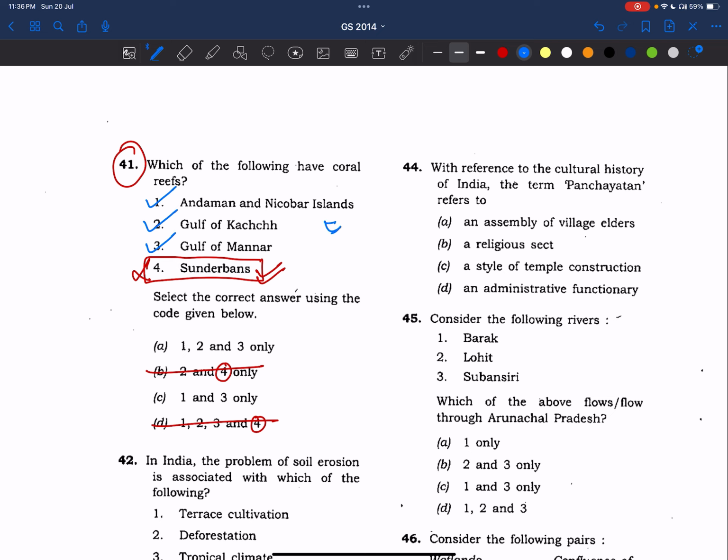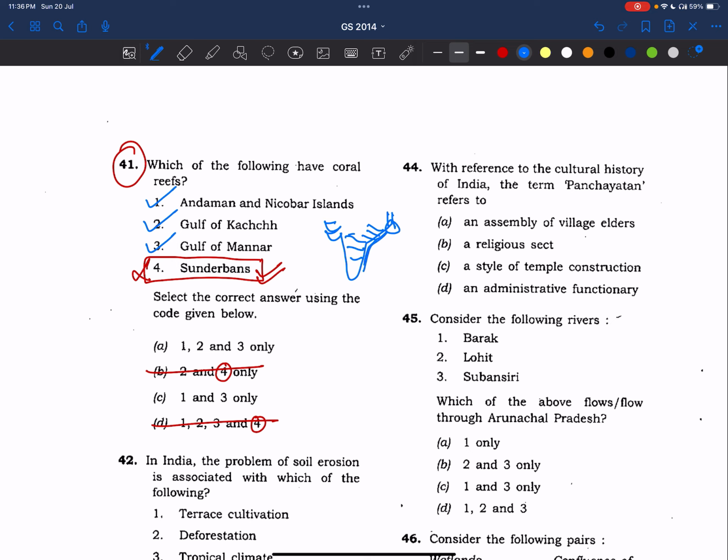See, if this is India, okay, almost from here, Ganga and Brahmaputra will be there in the Sundarban region. And from here, there are many rivers flowing into Bay of Bengal. And there are even larger rivers like Godavari, Krishna, right?